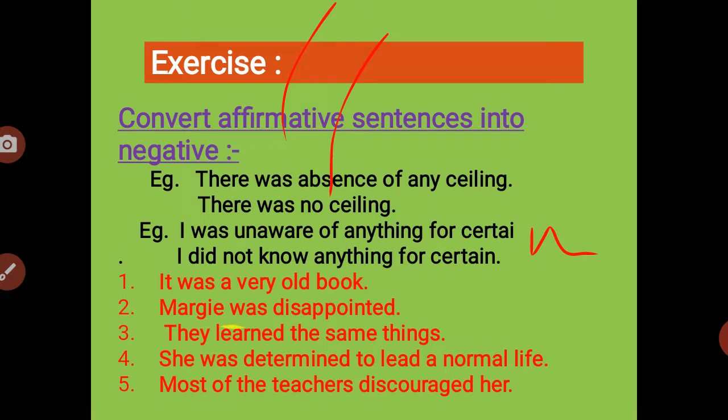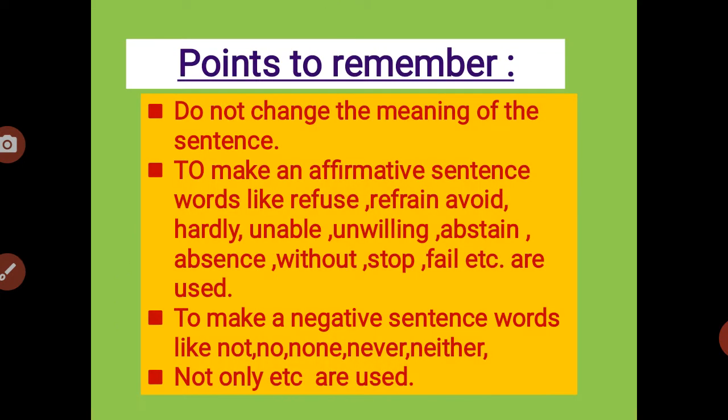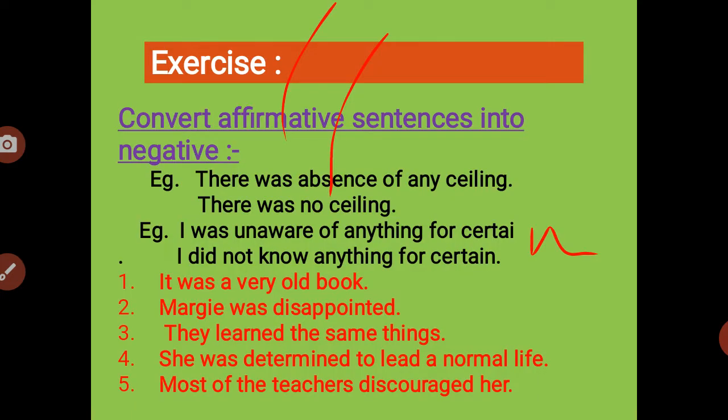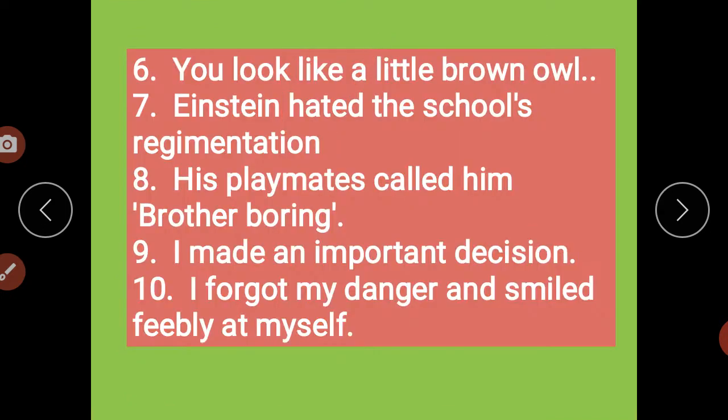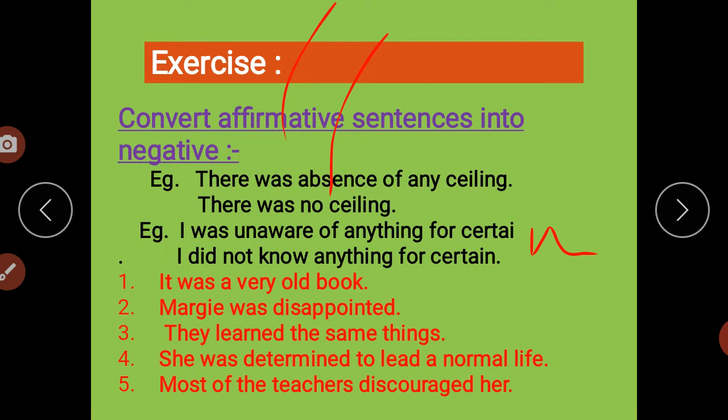Then after, next sentence, it was, sorry student. Okay, now we'll go with our sentences. It was a very old book. Here I am doing one or two sentences for you. Rest all you have to do by your own. It was a very old book. Then it would be it was not a new book. Clear? It was a very old book. That becomes it was not a new book.